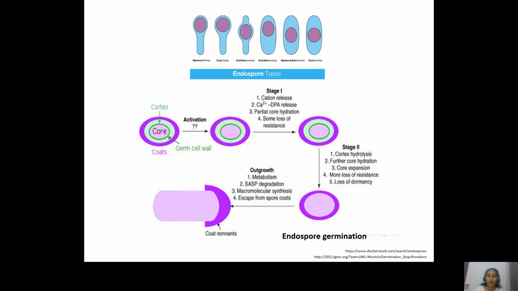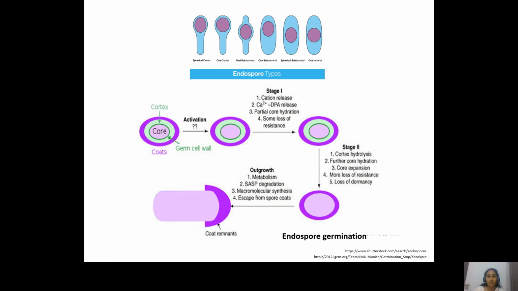So that stage is called commitment. This commitment stage again can be divided into 2 stages. Stage 1, where the cations are released, the calcium dipicolinate is released outside the cell, and the core is partially hydrated, that is the central core takes up water, and loss of resistance happens. And further on, going to stage 2, the cortex hydrolysis happens completely, and the core will expand, and the resistance is lost. All the resistance conditions are lost, and finally dormancy also is lost.